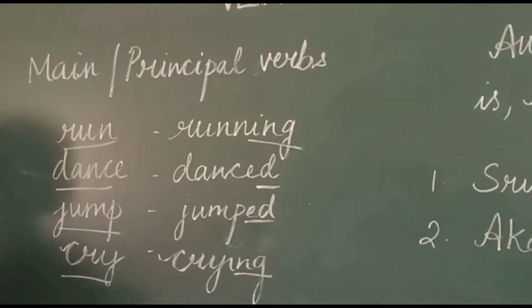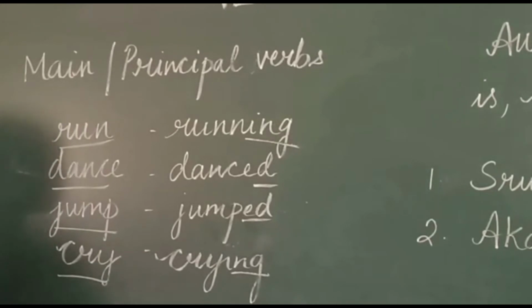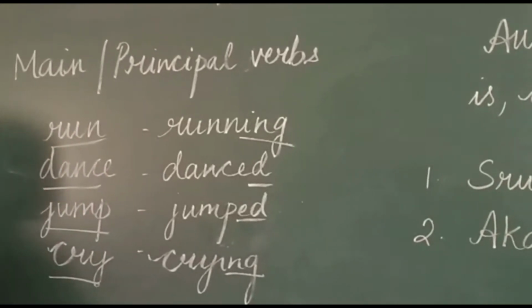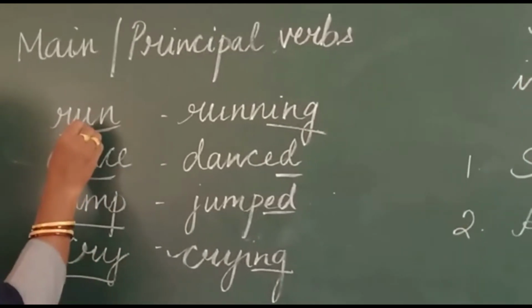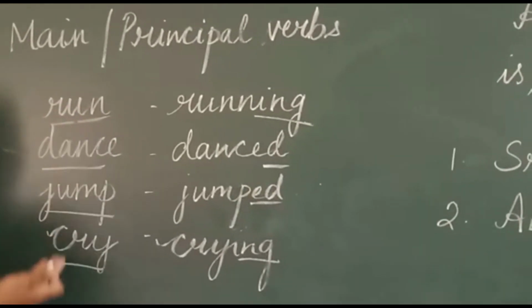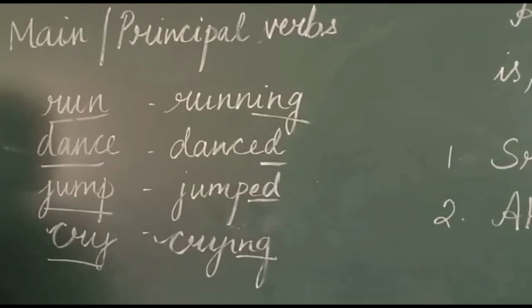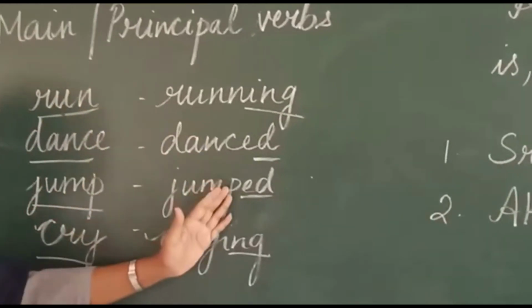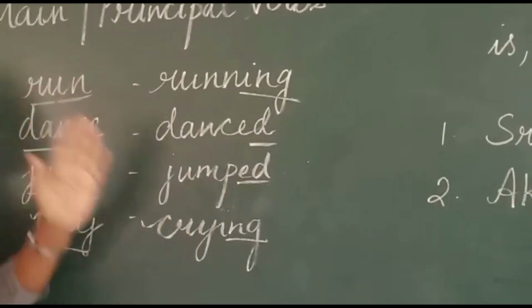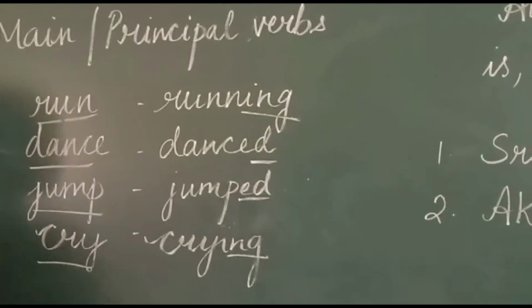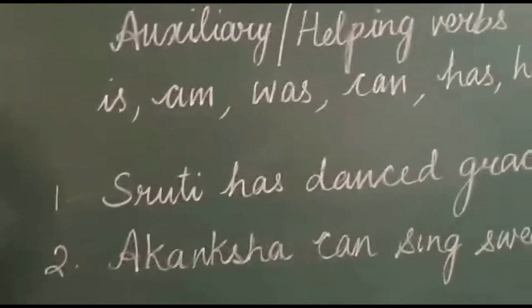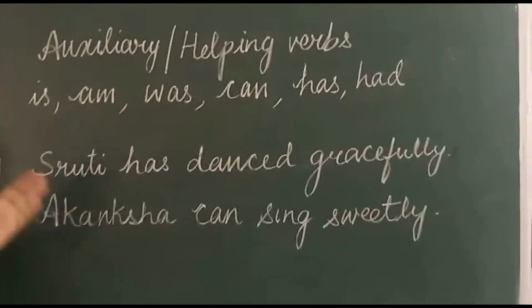Some children have a doubt when they are asked what the base form of the verb is. They are confused. The base form of the verb is nothing but the main verb itself. You can change the form of the verb. That is only called the main verb or the principal verb.